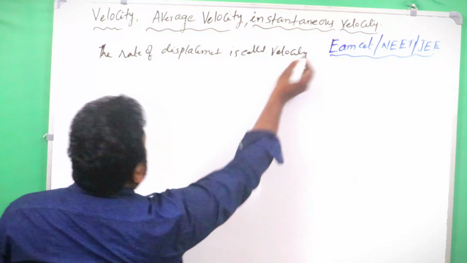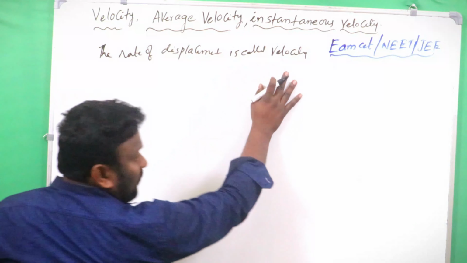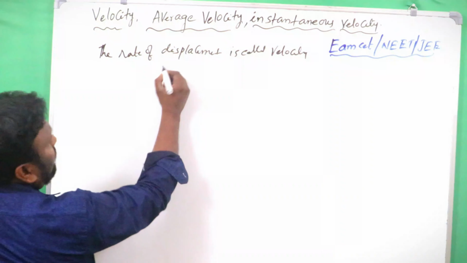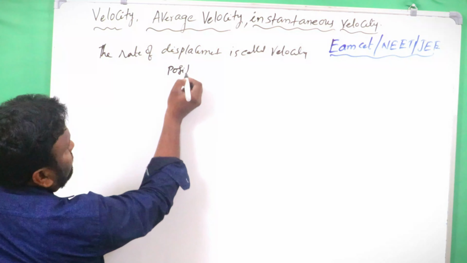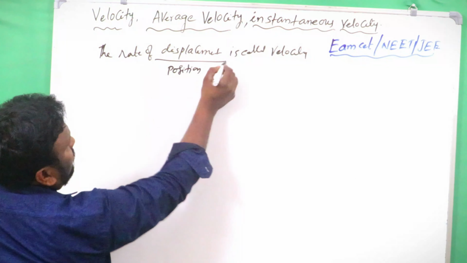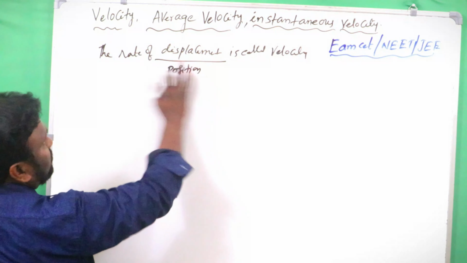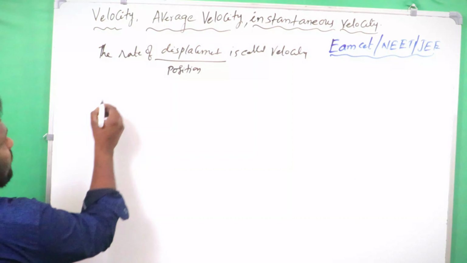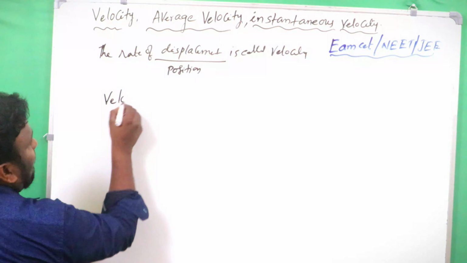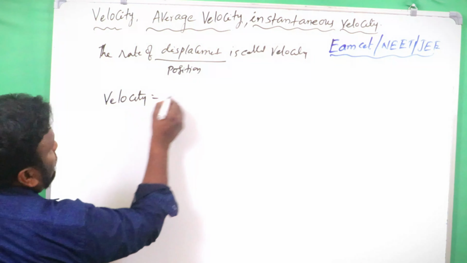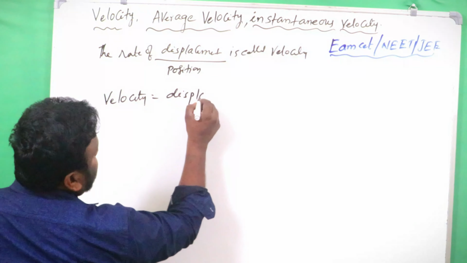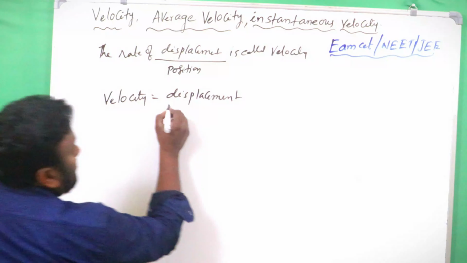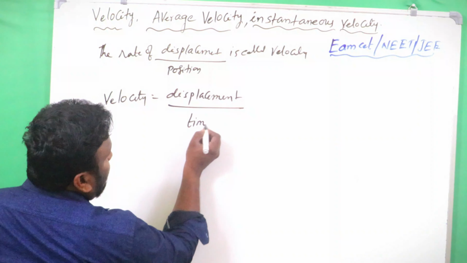The rate of displacement is called velocity, or it can be written like this also: the rate of change of position. You can write any one of these two. So we can write the formula: velocity is equal to displacement by time.